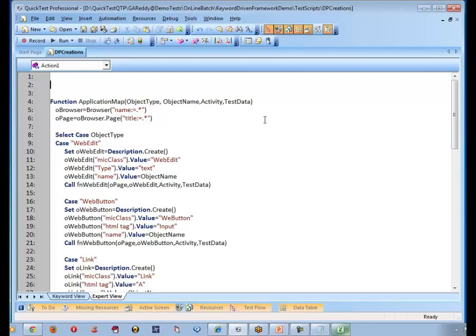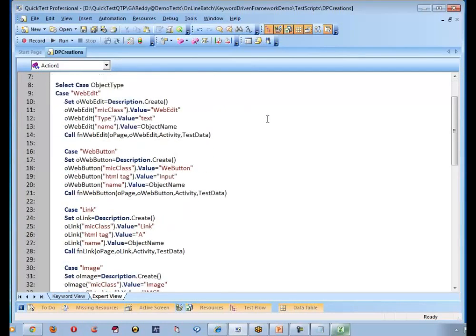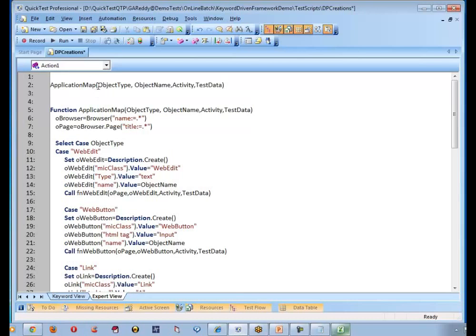Where, Sharanya? Web button. Class dot value equal to web button. Thank you. Let me call this once. Let us see how that is being run. Then let me move to one more uppercase.